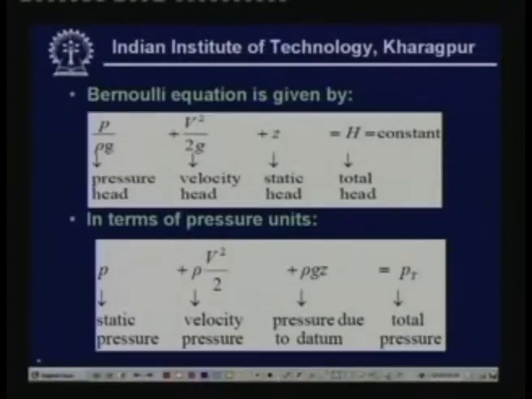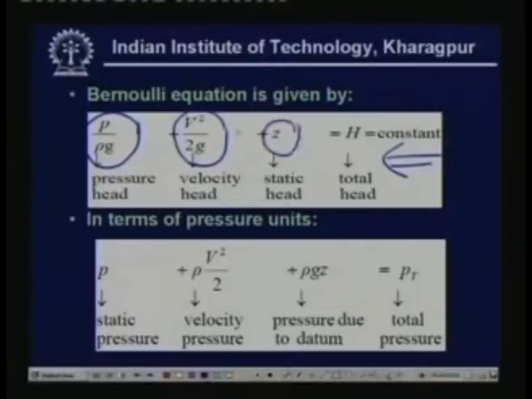For example, if you write it in the form of head, that means in the form of pressure head, velocity head, static head and total head, you get this kind of an expression. Here this term, as you can see, is known as pressure head, and this term is known as velocity head, and this term is known as static head.